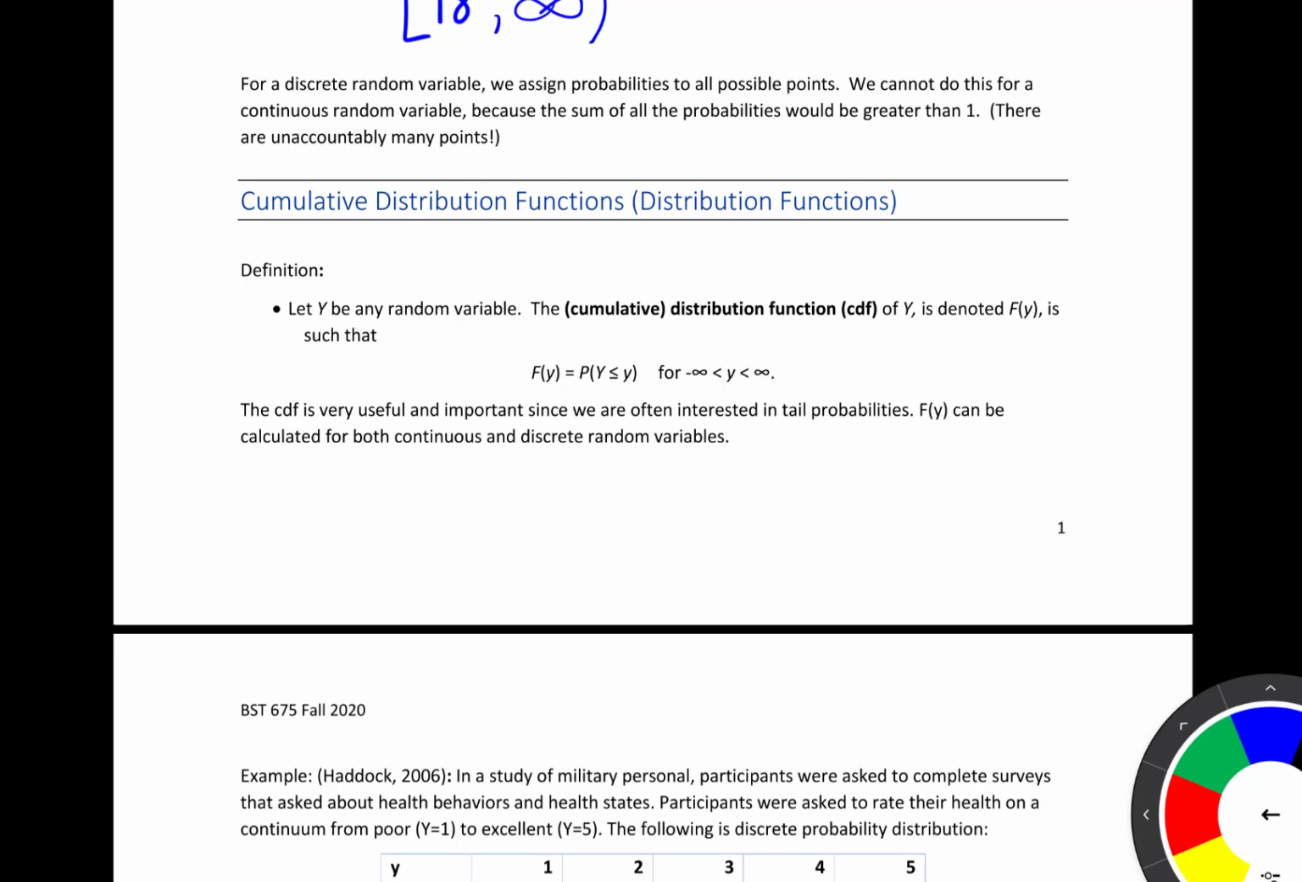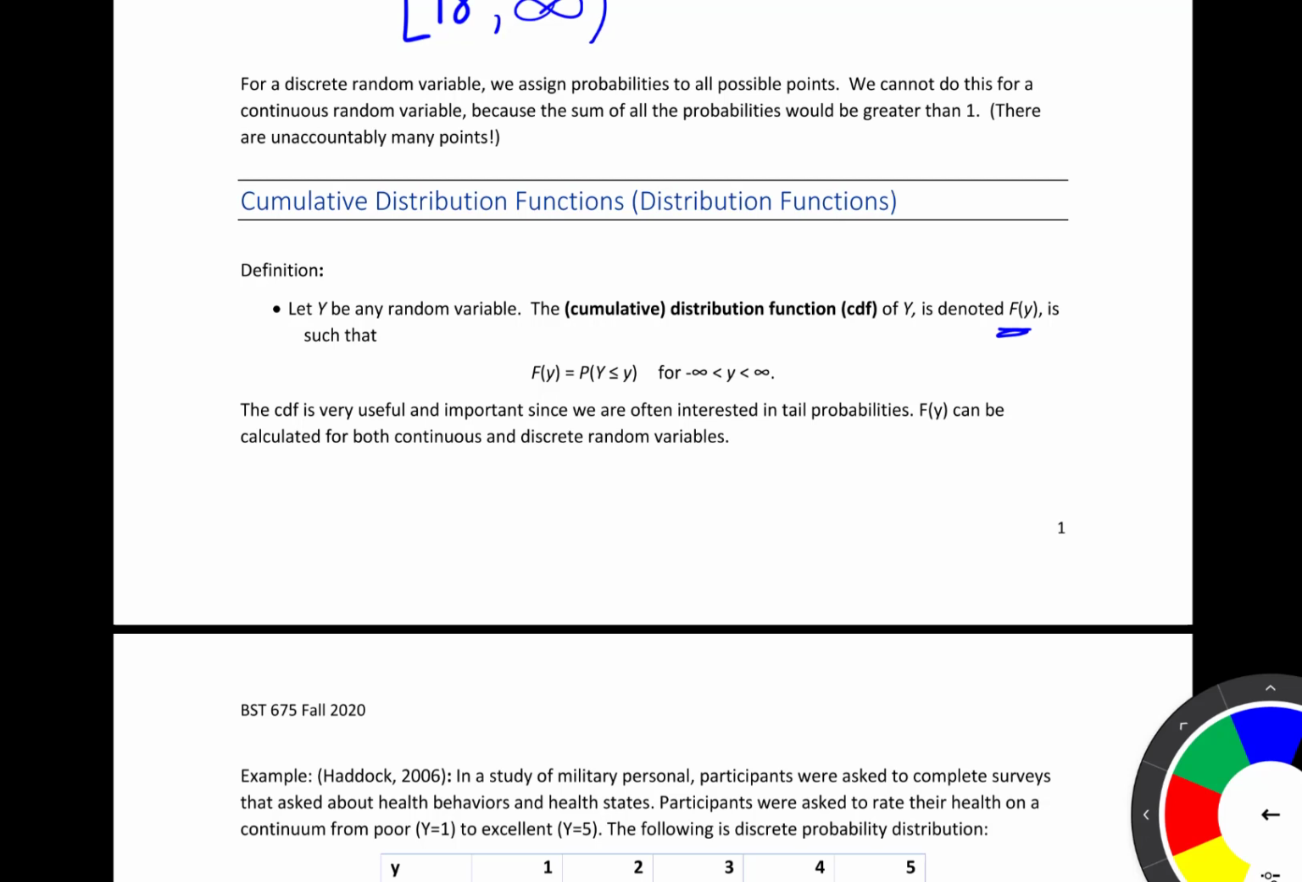So let y be any random variable, and so this could be discrete or continuous. Then the CDF of y, denoted with a capital F, is as follows. Here in a little bit we're going to see some other notation that uses the lowercase f, so the distinction between upper and lowercase is important here. So capital F of lowercase y is equal to the probability that the random variable y, so that's why we have the uppercase letter there, is less than or equal to little y. And this is for little y anywhere from negative infinity all the way up to infinity.